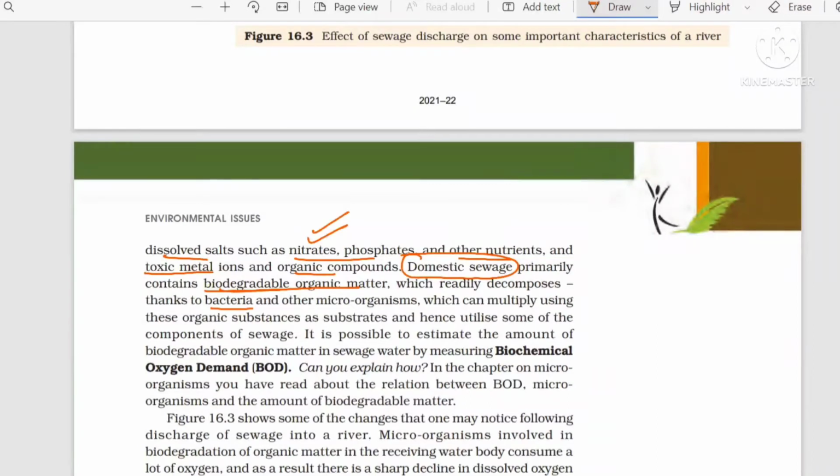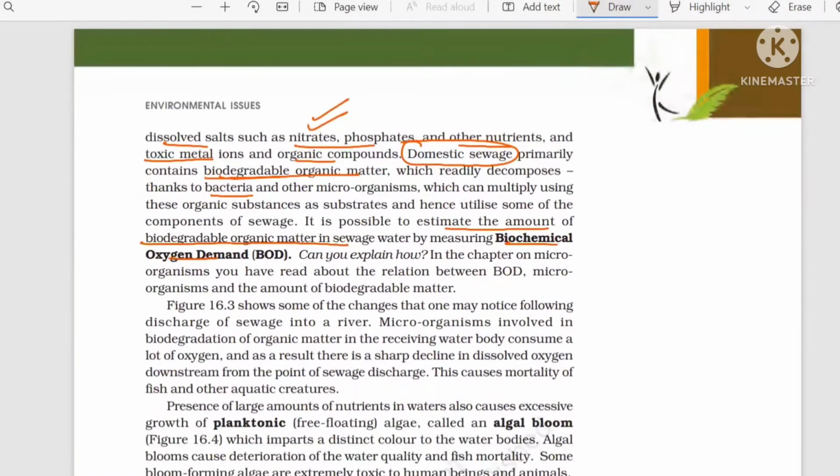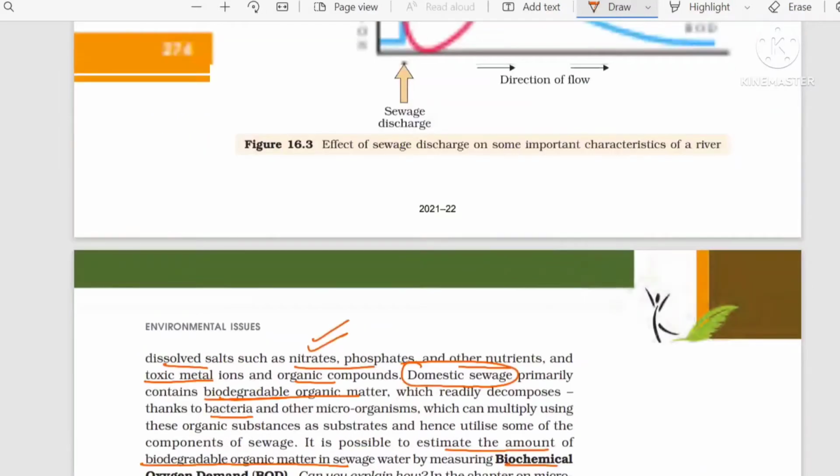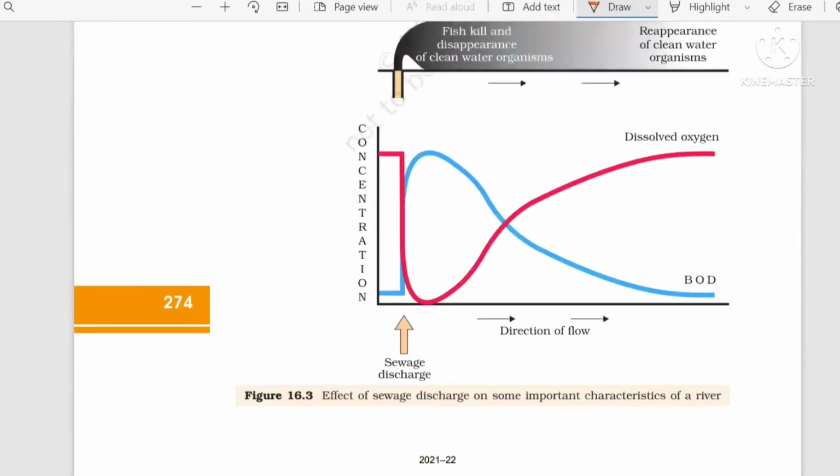Now we can also calculate how much biodegradable organic matter is present in the sewage by measuring the BOD. Is it clear? Once the BOD is high, it means biodegradable matter is high. As a result, the water does not have dissolved oxygen available. Look at the diagram carefully. This is the point where the sewage is discarded.